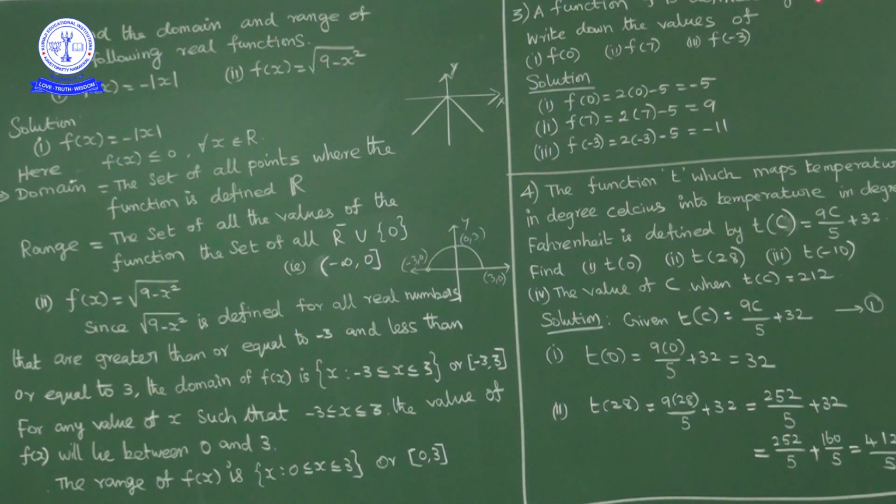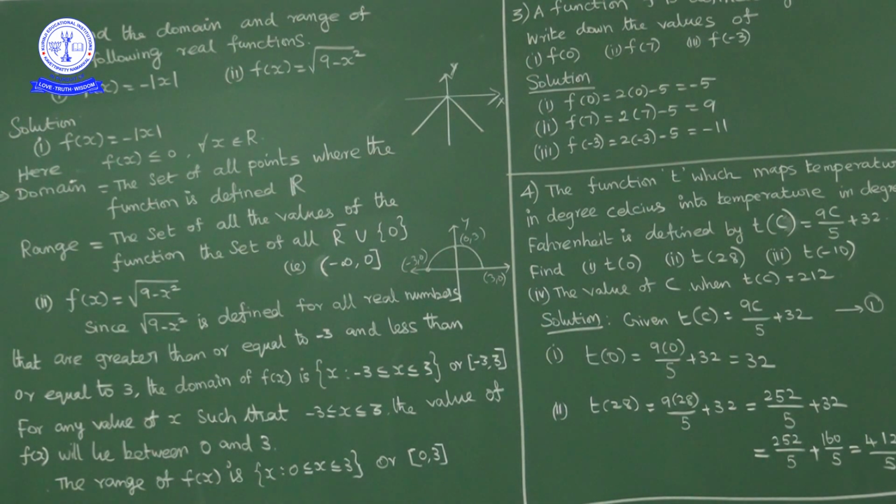Function f is defined by f of x equal to 2x minus 5. Write down the values f of 0, f of 7 and f of minus 3. Now f of 0 means in place of variable you write 0. F of 1 means in place of variable x you write 1. F of 2 means in place of variable x you write 2. F of 10 means in place of variable x you write 10.